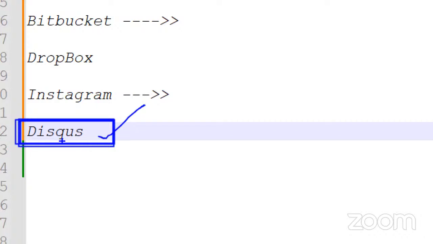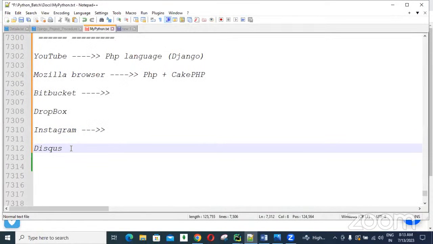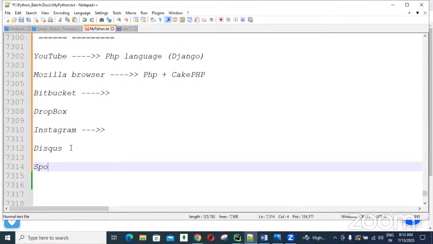And one more application, Spotify, guys. These are all top applications.